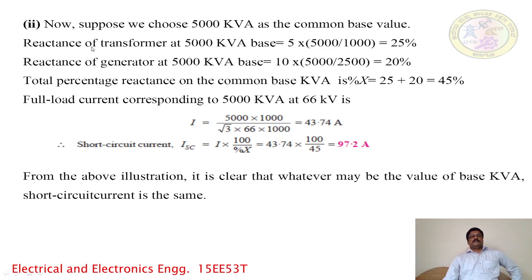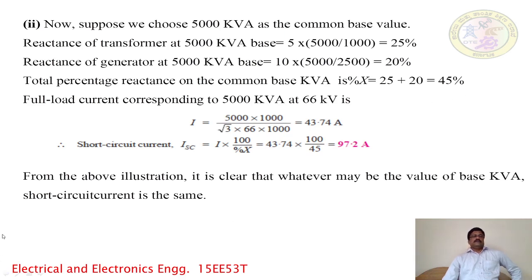So the reactance of the transformer at 5000 kVA base is 25%. Next, the reactance of the generator at 5000 kVA base is 20%. Therefore the total percentage reactance on the common base kVA is 25 plus 20, 45%.